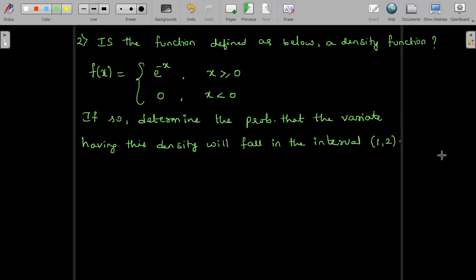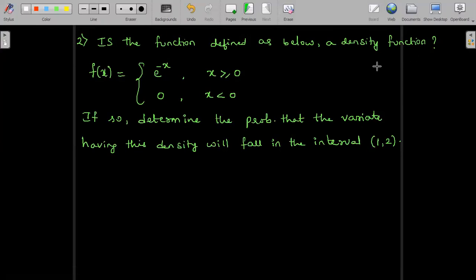So firstly we have to check whether the given function f of x is a probability density function. It has to satisfy the two basic conditions of a probability density function. One is f of x is greater than or equal to 0, and the other one is integral from minus infinity to infinity of f of x dx must be equal to 1.